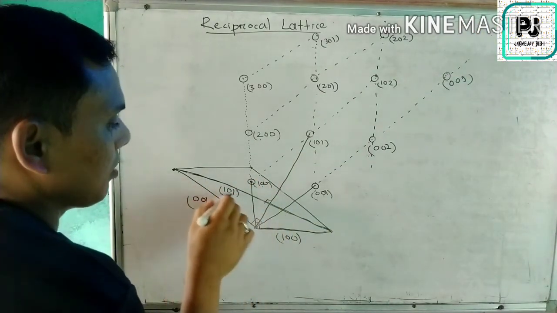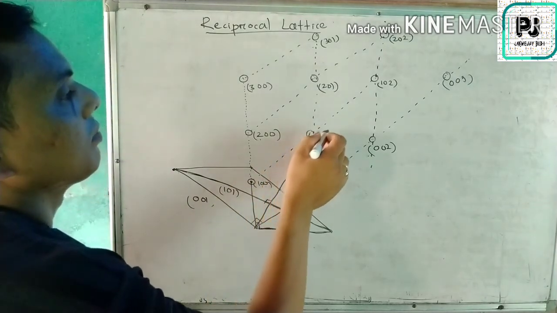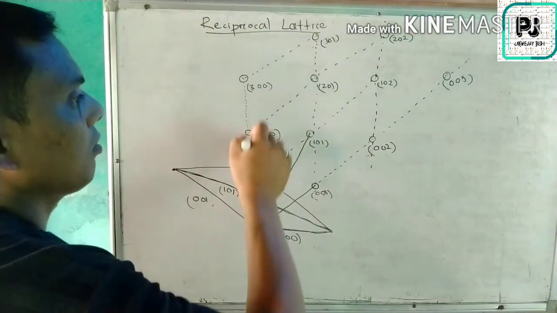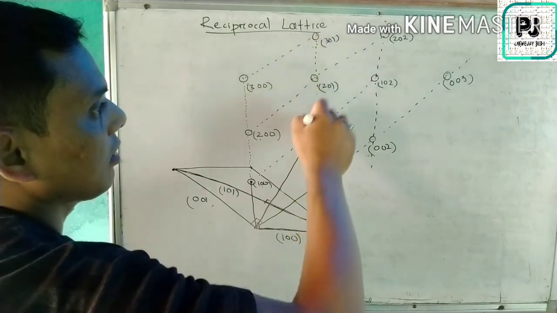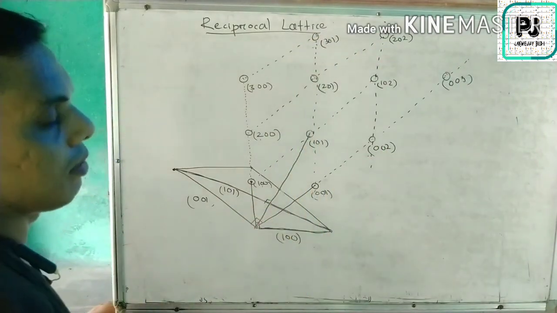For the third plane 1 0 1, there is the perpendicular, and it gives 1 0 1, then 1 0 2, and like this it will go. So we can make the planes here and arrange the different points. The array of these points is called the reciprocal lattice.